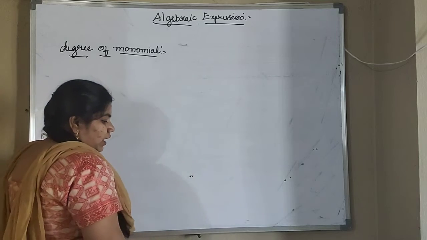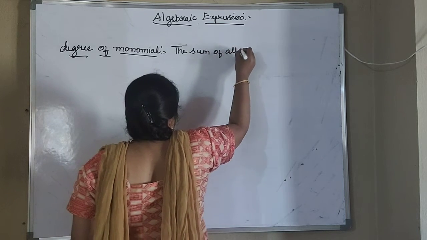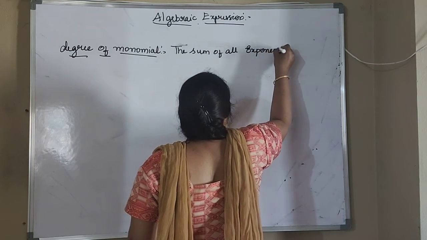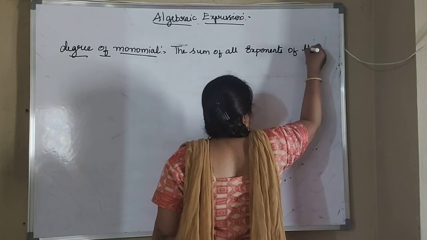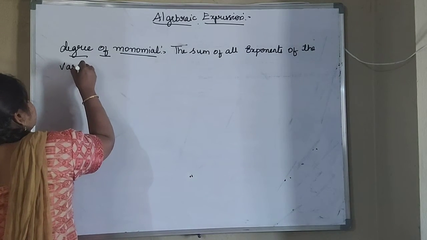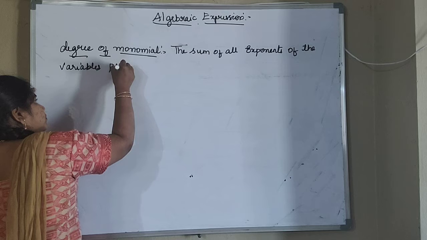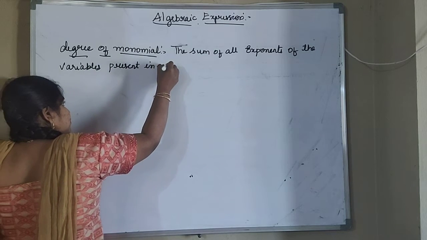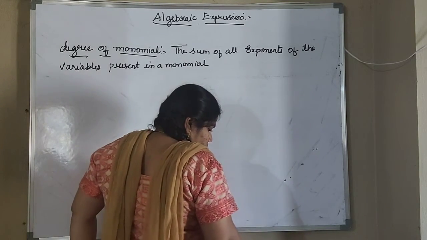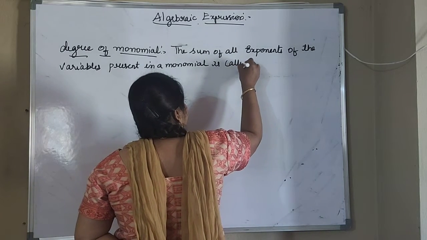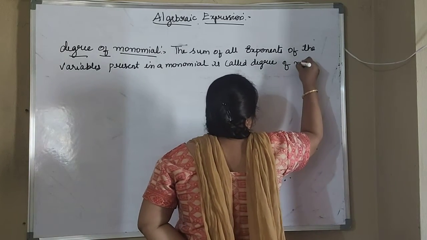So first you write the definition. The sum of all exponents of the variables present in a monomial is called degree of monomial.